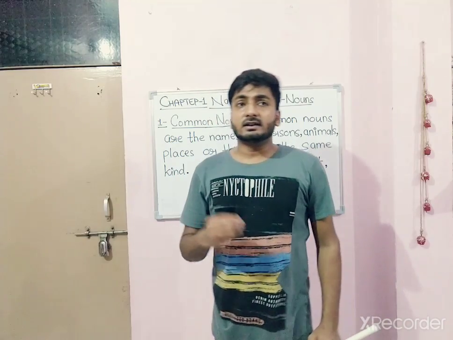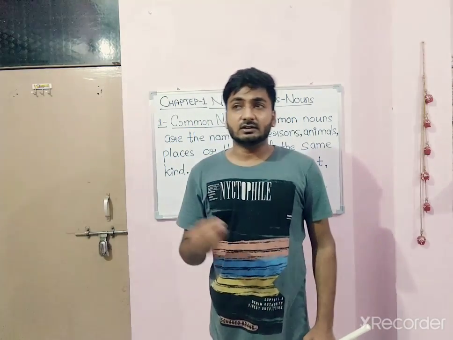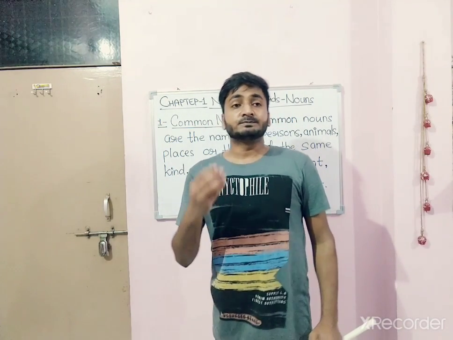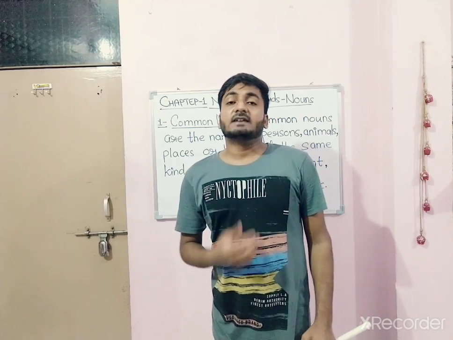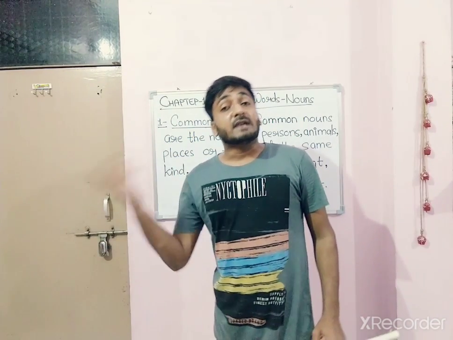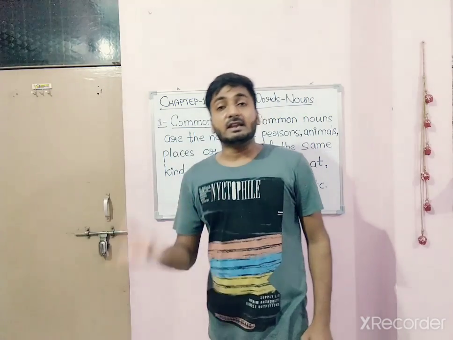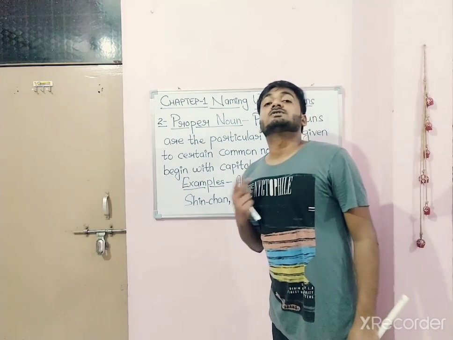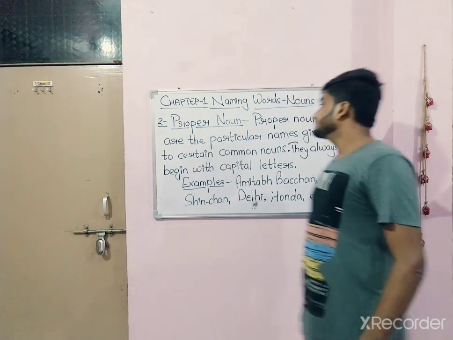Like boy, girl, mobile phone, chair, table, teddy bear, apple, banana, etc. These all are common nouns. Why? Because they don't have any proper name. Like boy, it can be any boy. Girl, it can be any girl. Apple, it can be any apple. So these all are common nouns. Got it?